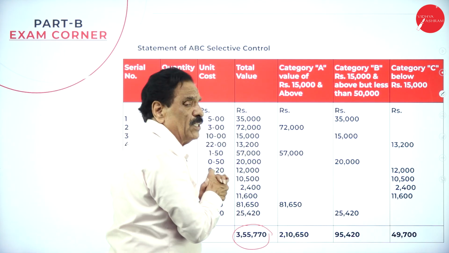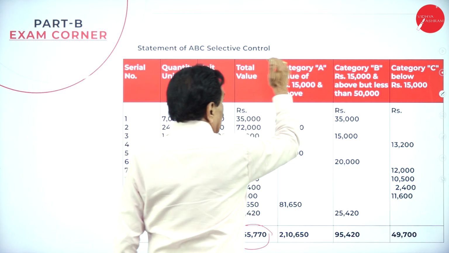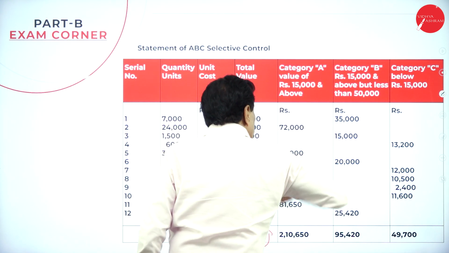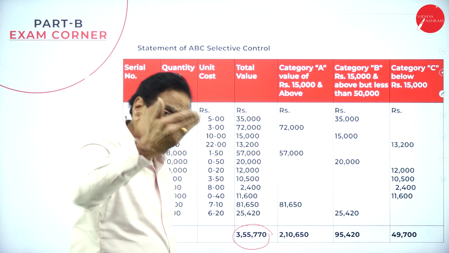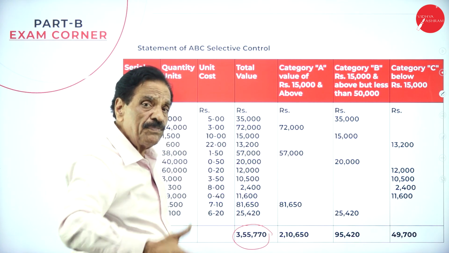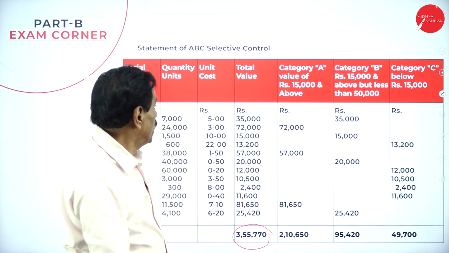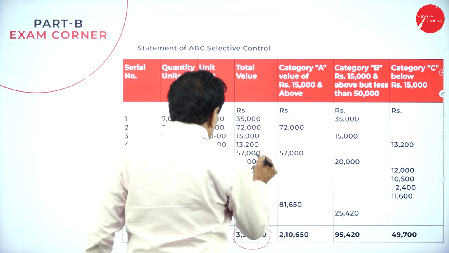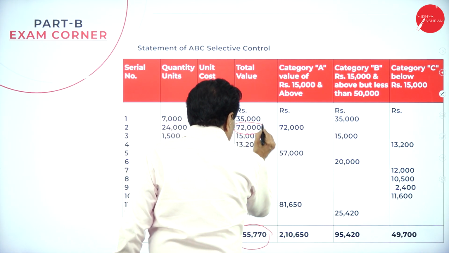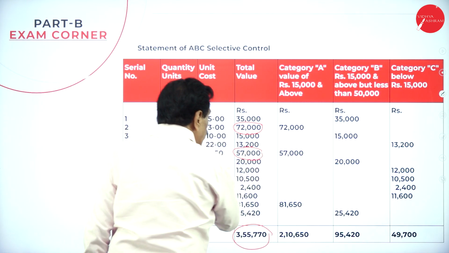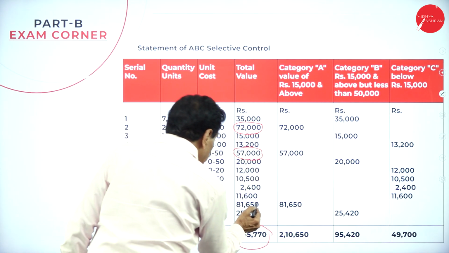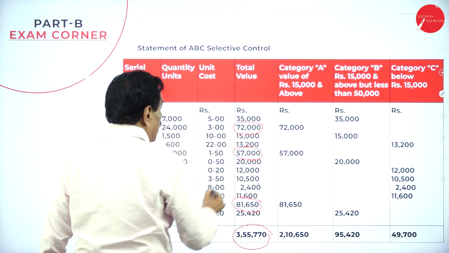So what I did now, I took category A as values of 15,000 and more. This is one assumption: I selected 15,000 and above as A. Which is 15,000 more? This is one, 72,000. Another is 57,000 more. Then I selected 81,650 as A.